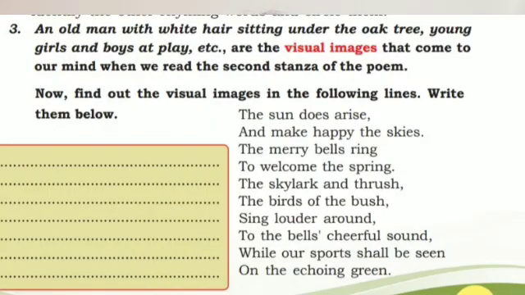Now we got it. What is a rhyming word and alliteration, with examples. Now we move to activity 3. Activity 3. An old man with white hair sitting under the oak tree. Young girls and boys at play, etc. are the visual images that come to our mind when we read the second stanza of the poem. When we read the second stanza, we can get the image of that.